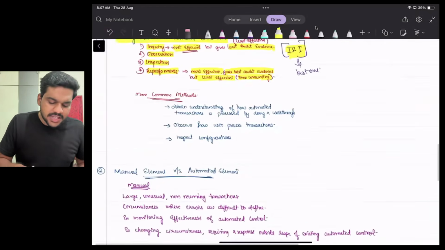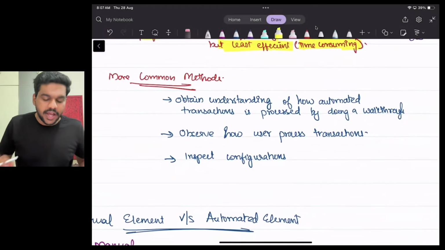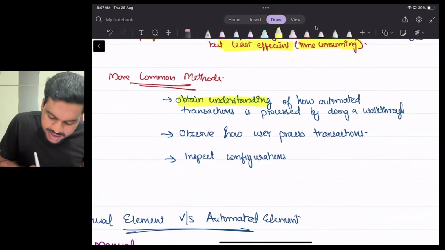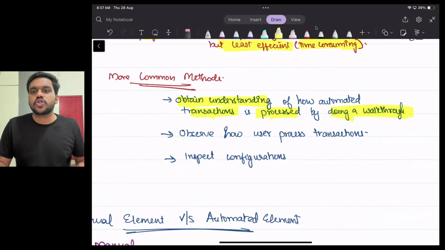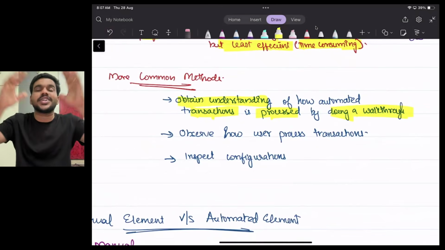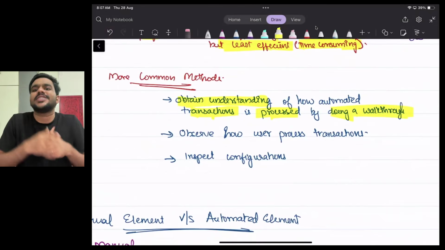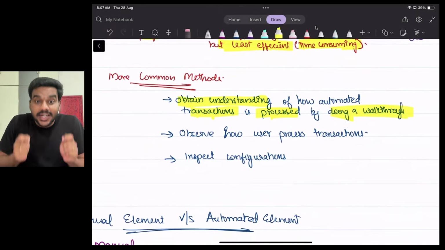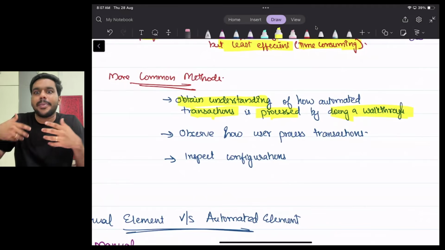Okay, yes. Now there are some common methods. Sometimes they will ask in the exam, what are some common methods to test the control? First, you have to obtain an understanding of how a transaction is being processed by doing a walkthrough. Walkthrough means from the starting to ending, you should understand how a transaction is being processed. Say, for example, I'm auditing your company and you're using a system. I want to test this system. How will I test the system? I should understand how the transaction is being processed by doing a walkthrough. Walkthrough means examination in depth.